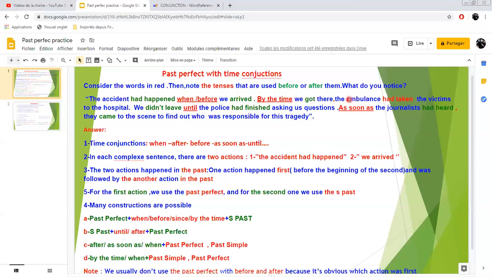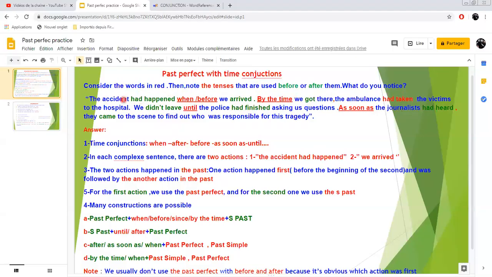We got there and had taken. Three, didn't leave and had finished. As soon as journalists had heard, this is one, and two, they came. So all the sentences here have two actions, of course. And both actions here occurred in the past. But which action happened first? Now this is my question here. Which action happened first if we take sentence number one here?